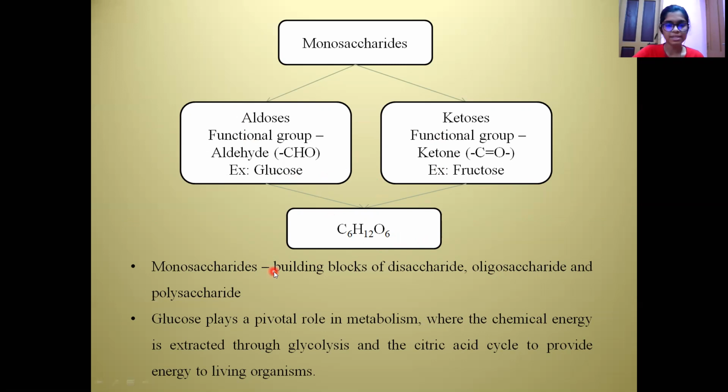So the monosaccharides are the building blocks of disaccharides, oligosaccharides, and polysaccharides. The very important monosaccharide is glucose, which plays a very important role in the metabolism of energy, where the chemical energy is extracted through glycolysis and the citric acid cycle to provide energy to living organisms. So it plays a very important role in the energy generating mechanism taking place in the living body.